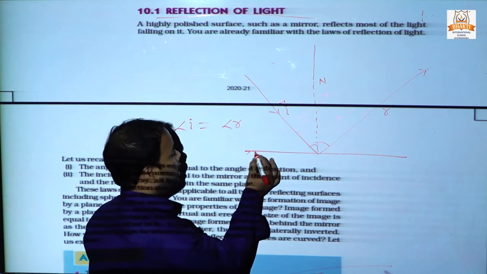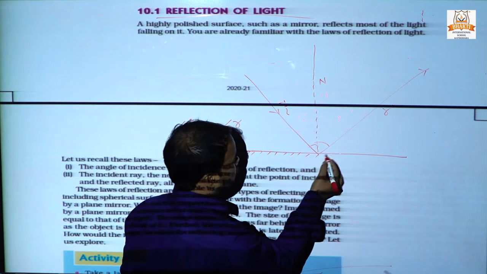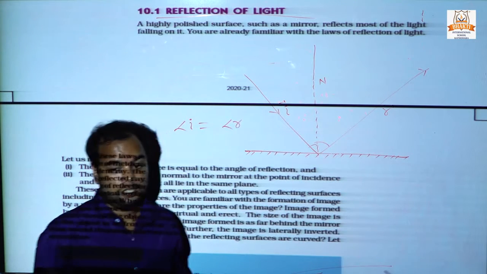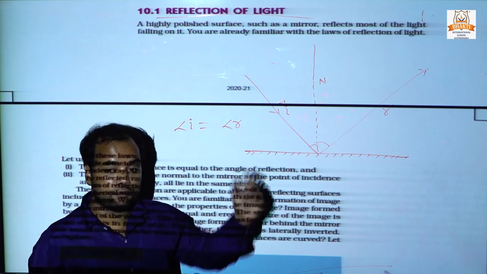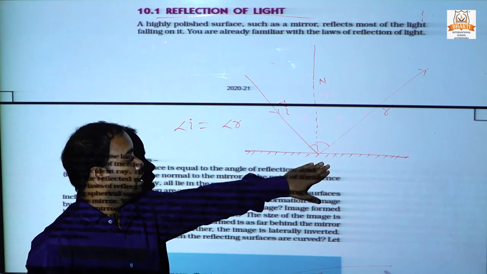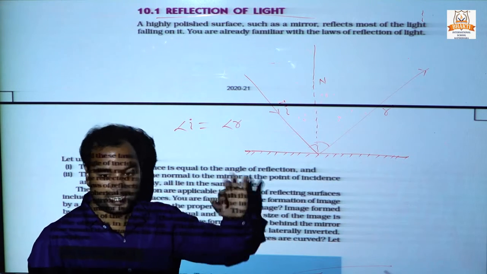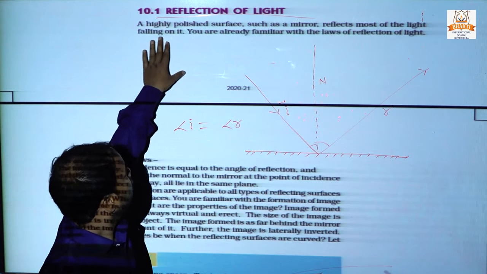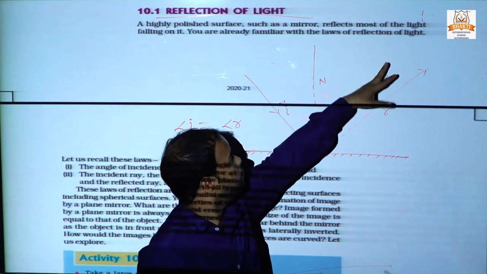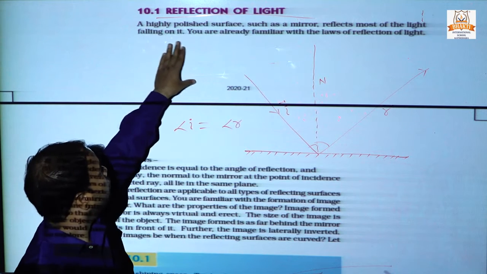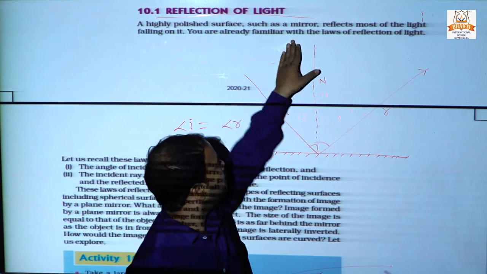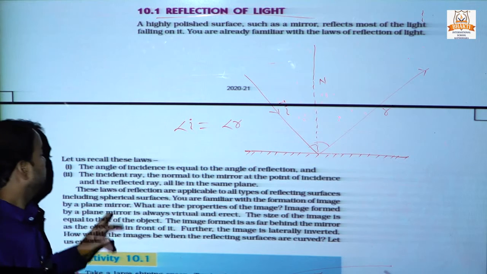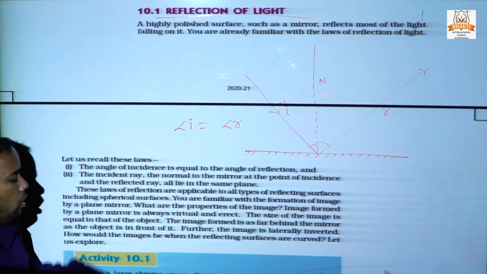A highly polished surface such as a mirror reflects most of the light. We know that in the phenomena of reflection, the surface should be highly polished, for a mirror to reflect most of the light falling on it. You are already familiar with the law of reflection of light. Let us recall this law.